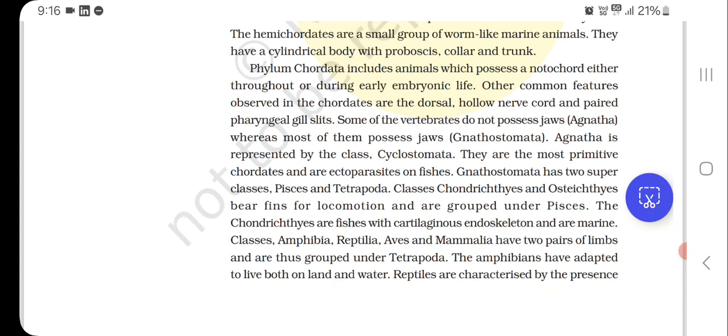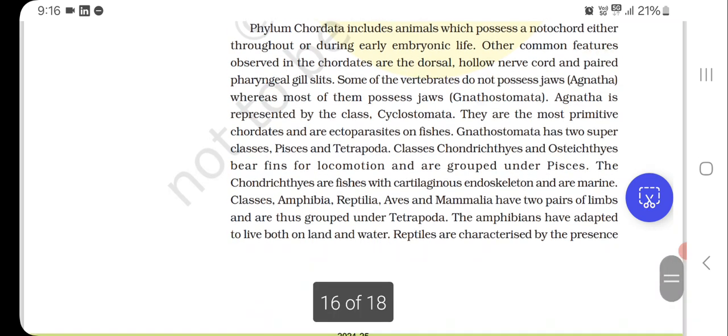Phylum Chordata includes animals which possess a notochord either throughout or during early embryonic life. Other common features observed in the chordates are the dorsal hollow nerve cord and paired pharyngeal gill slits. Some of the vertebrates do not possess jaws, Agnatha, whereas most of them possess jaws, Gnathostomata. Agnatha is represented by the class Cyclostomata. They are the most primitive chordates and are ectoparasites on fishes.